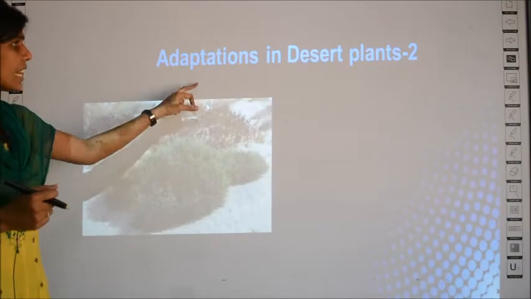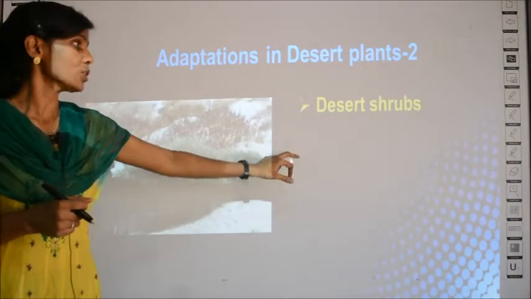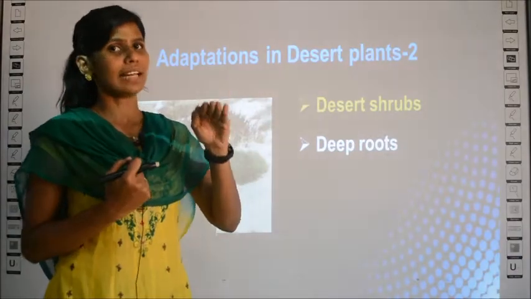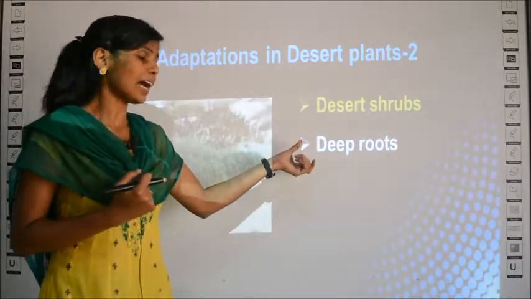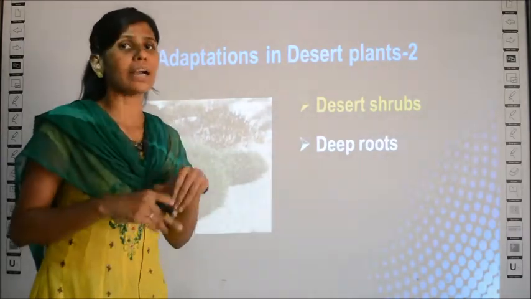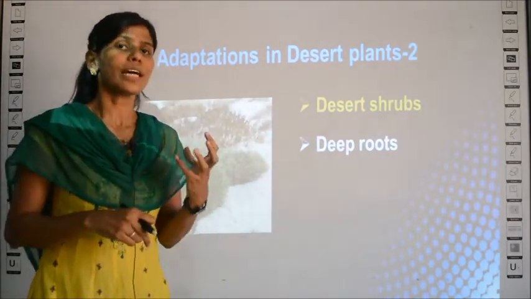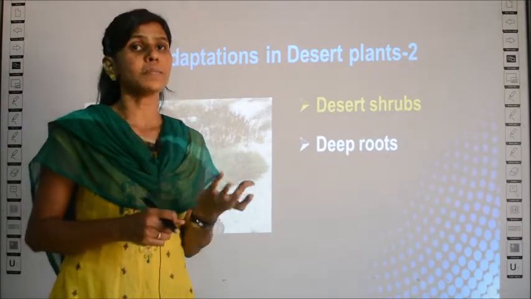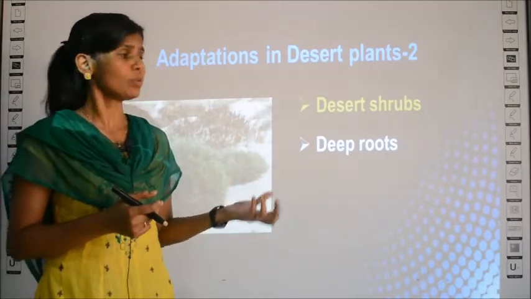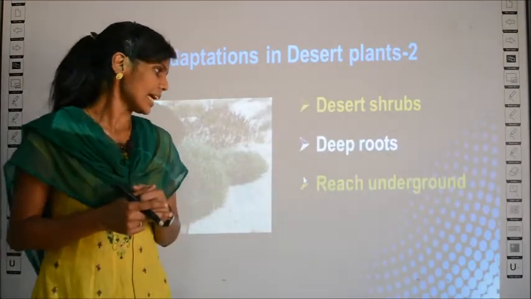What is the second adaptation in desert plants? Most of the desert plants are shrubs. Shrubs are shorter in length, no? And also they have deep roots. The roots can penetrate deep into the soil so that if there is underground water available, they can take up that water and it can help them to grow. This is the second adaptation.